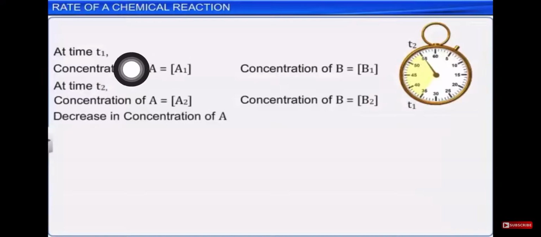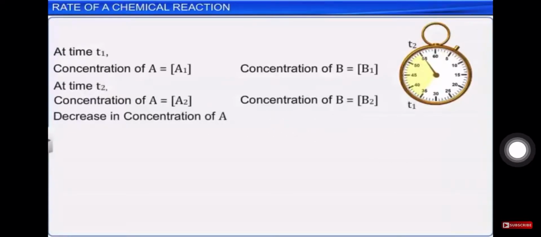Okay, because at time T1 there is some concentration A1 and B1. At time T2 again the concentration of A will be A2 and B2.